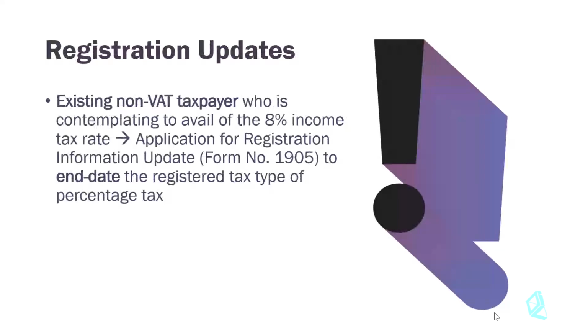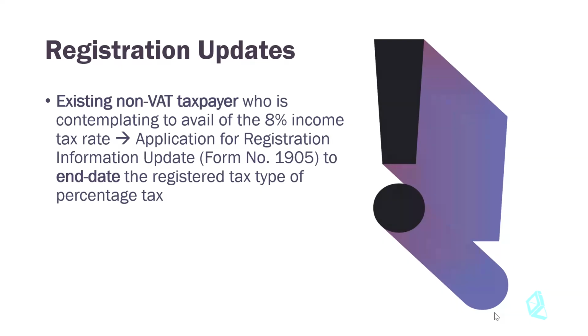Just some reminder: if you plan to use the 8% option or option number 2, and you are a non-VAT taxpayer, obviously you haven't exceeded 3 million pesos, you need to apply or update your registration information using Form 1905 so that they could end date your registration tax type of percentage tax.